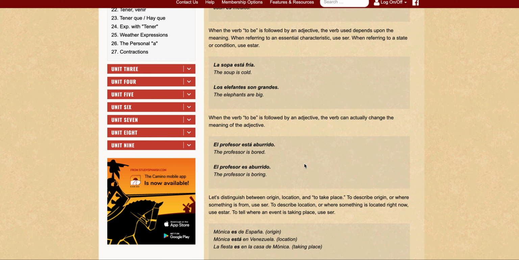So that will not change. So that's why we're using ser, and the meaning changes. So what I'm trying to say is that if to be is followed by an adjective, if you transition between the two forms, the whole meaning of the sentence changes, right?